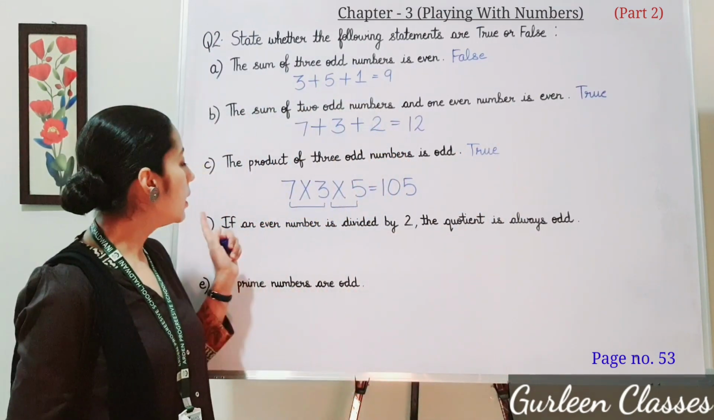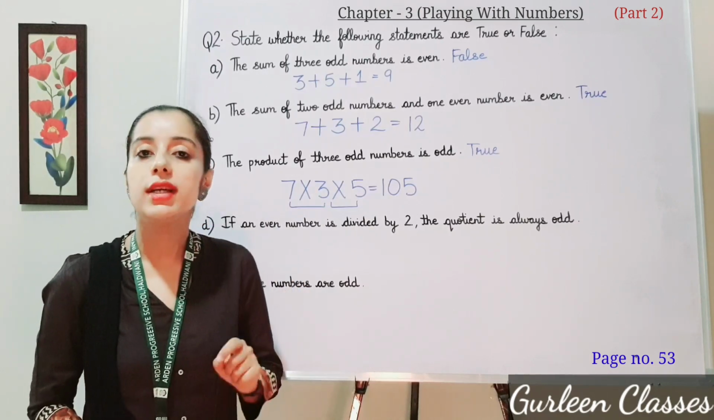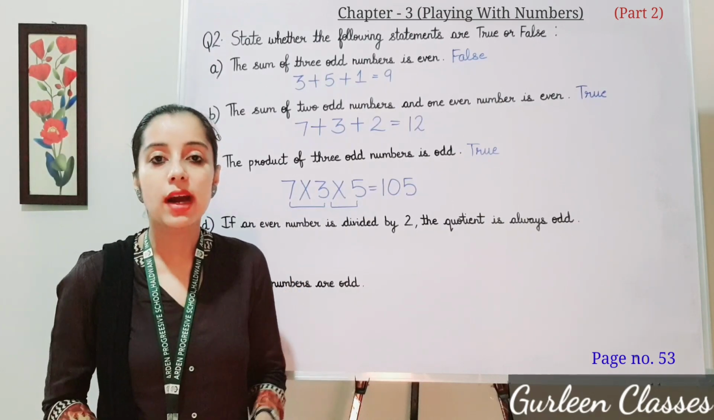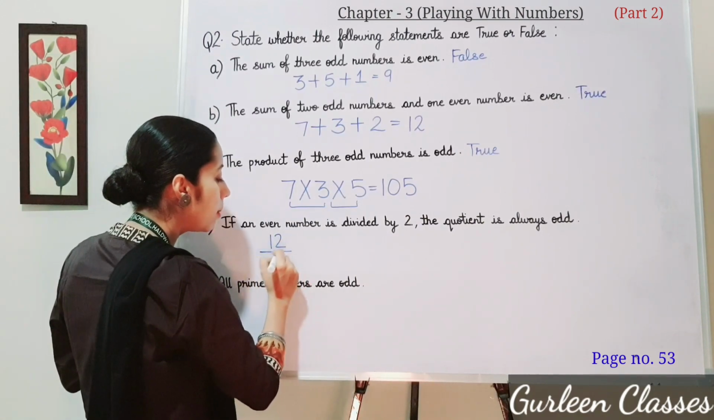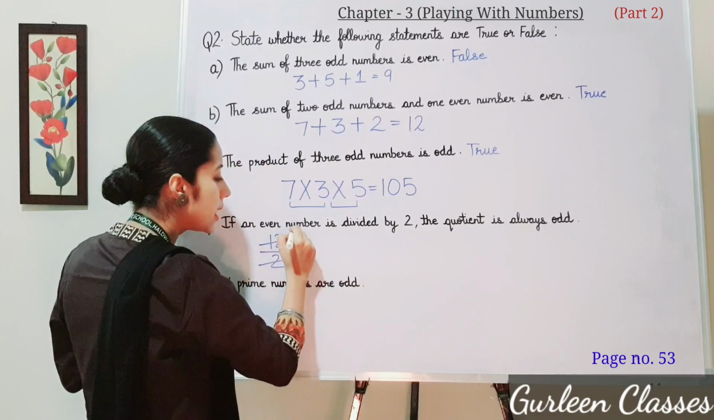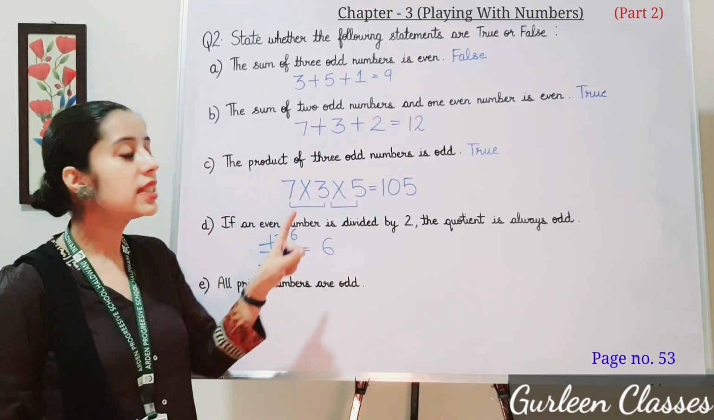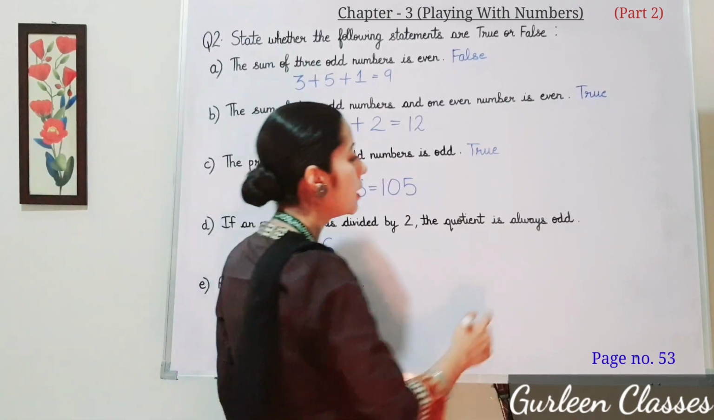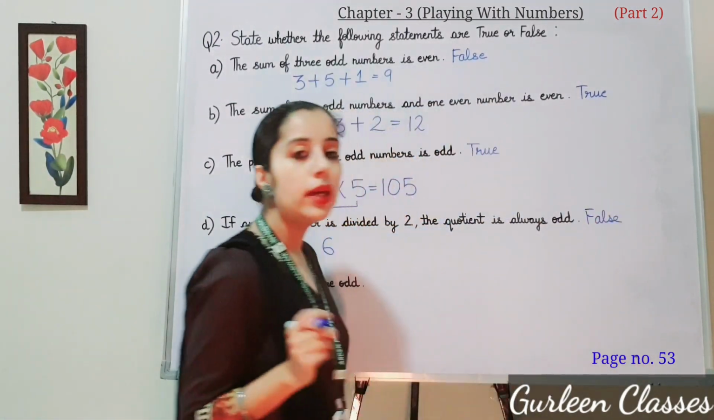Now D part, if an even number is divided by 2, the quotient is always odd. Even number is divided by 2. So let us take even number 12 divided by 2. 2 sixes are 12. So here the quotient is coming an even number. So this statement is false. So right here, false.